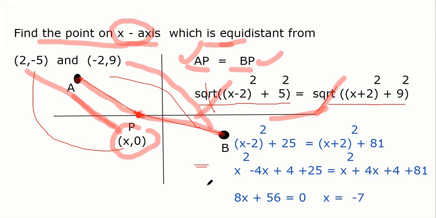Clear? Let's do one more question. Anybody any doubt? Let's do one last question on this. Everybody write CC if you are clear. Otherwise, ask me doubt, please.